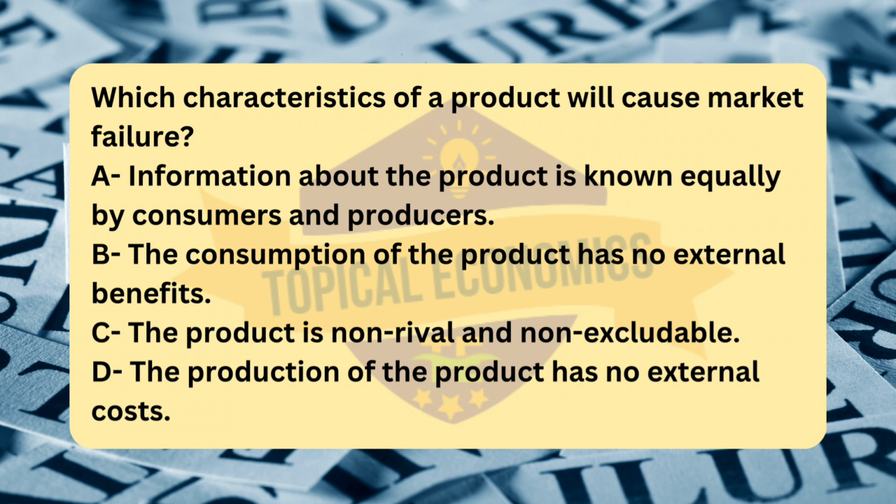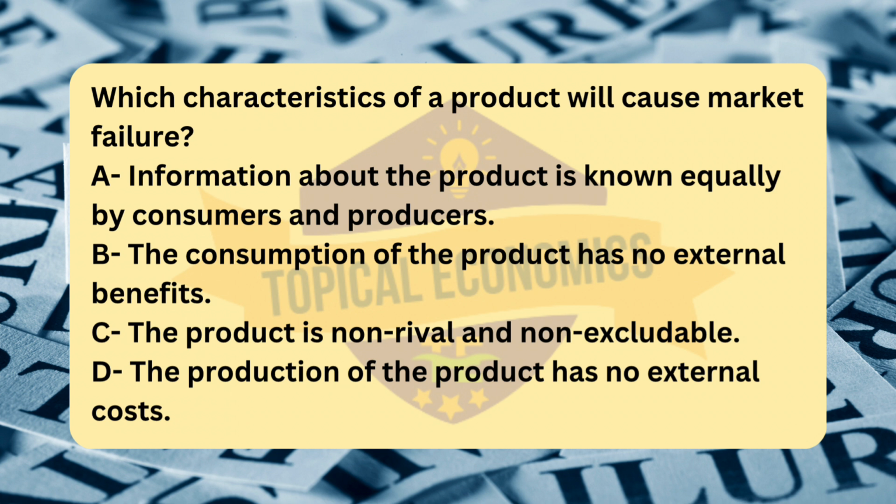These characteristics lead to market failure because: 1. Private firms are not incentivized to provide the goods since they can't charge people who benefit from it, leading to underproduction or no production at all. 2. There is often a problem of free riding, where individuals benefit from the good without paying for it, resulting in insufficient provision of the good. 3. Public goods often require government intervention for provision because the market fails to deliver them at the socially optimal level. Analyzing the other options.